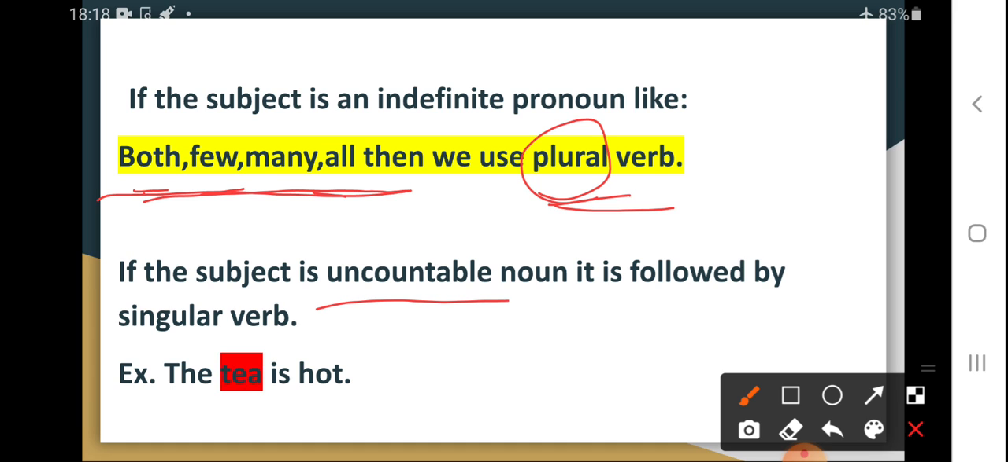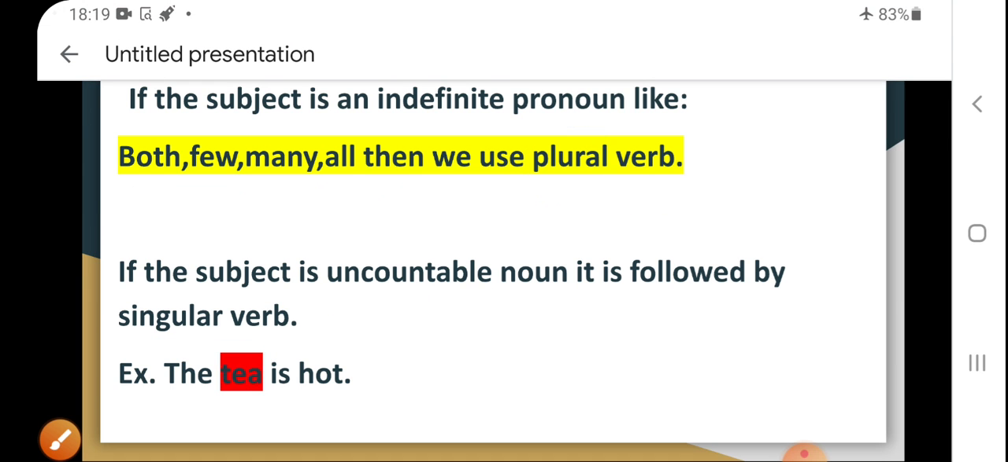If the subject is uncountable, as in the first chapter itself I taught you what are countable and what are uncountable, right? So if your subject is like the milk, the water, the salt, the tea, the sand, all these subjects are uncountable, and uncountable subjects are considered as singular subjects, and so singular subjects are followed by singular verbs. See, I have given the example. The tea is hot. Tea is uncountable. Is singular.